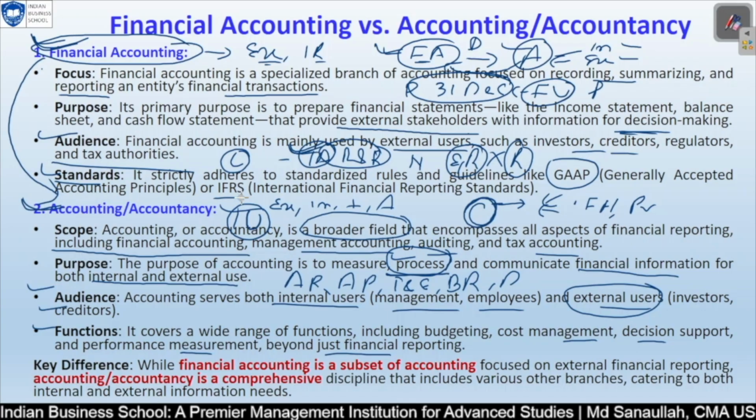So these are the overall differences, and the key difference is that financial accounting is a subset of accounting, the part of your accounting focused on external reporting. Accountancy is a comprehensive discipline that includes various other branches catering to both internal and external information needs. So this is the main difference. I hope it is clear to you.